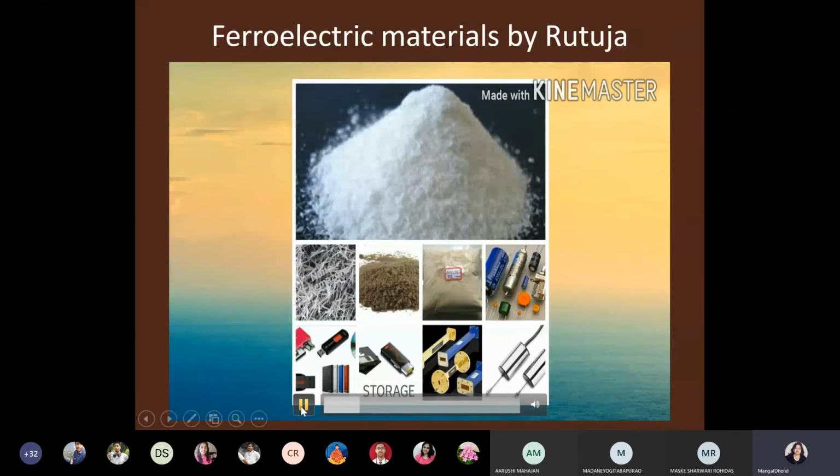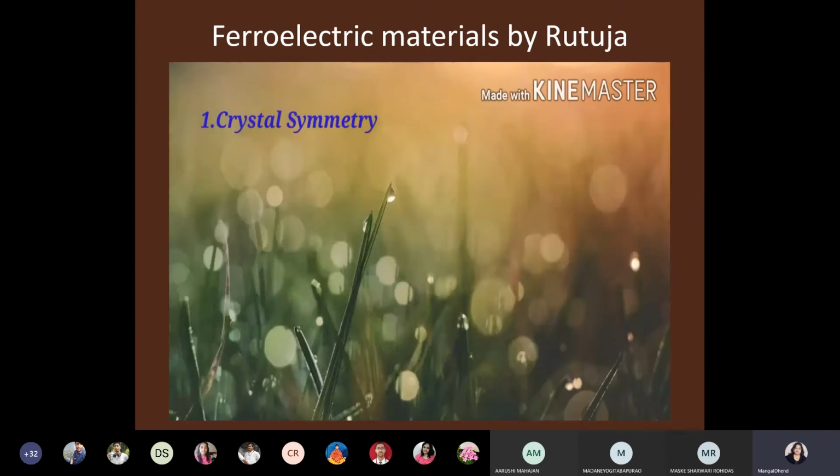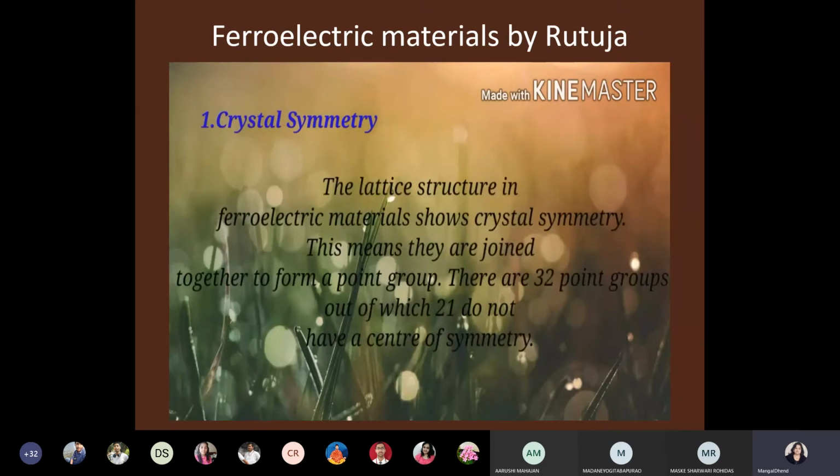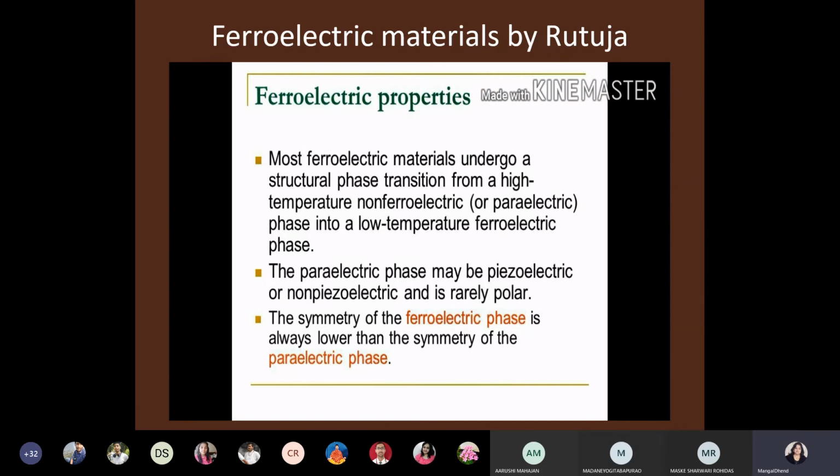Of ferroelectric materials. Now let's discuss the properties of ferroelectric materials. Crystal symmetry: the lattice structure in ferroelectric materials shows crystal symmetry. This means they are joined together to form a point group which consists of 32 points, out of which 21 do not have a center of symmetry. This is the crystal symmetry of ferroelectric materials. Here are some more properties of ferroelectric material.